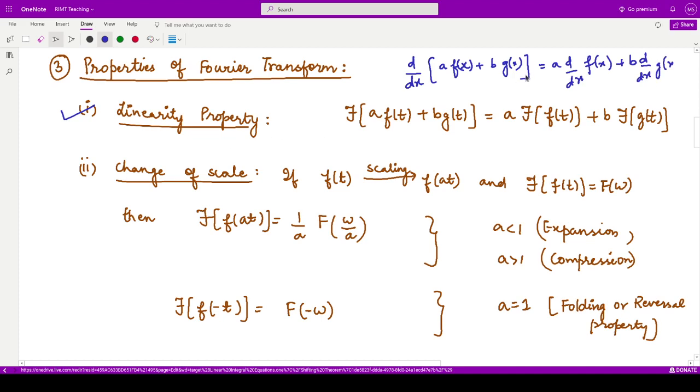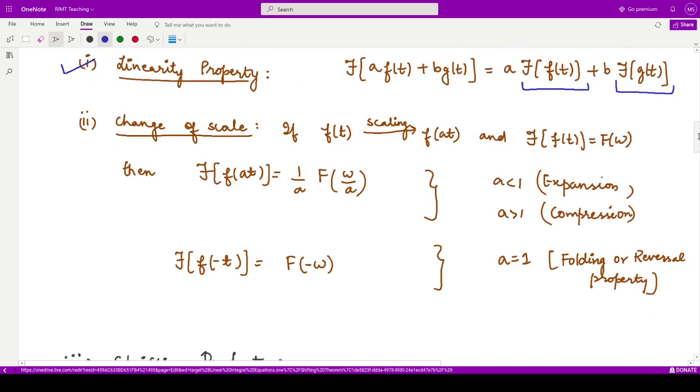Parallel to this, we have the linearity property of the Fourier transform: the Fourier transform of a f of t plus b g of t is equivalent to a times the Fourier transform of f of t plus b times the Fourier transform of g of t, right?